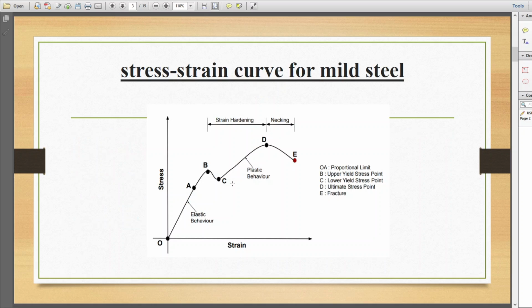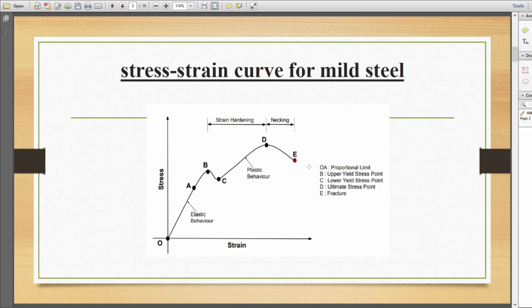Before moving into the depth of the experiment, we should understand how the material will behave during a tensile test. This can be easily explained by the stress strain curve. The shown curve represents a typical stress strain curve for a ductile material like mild steel. When a ductile material like mild steel is subjected to a tensile test, it passes through various stages like A, B, C, D before it fails.